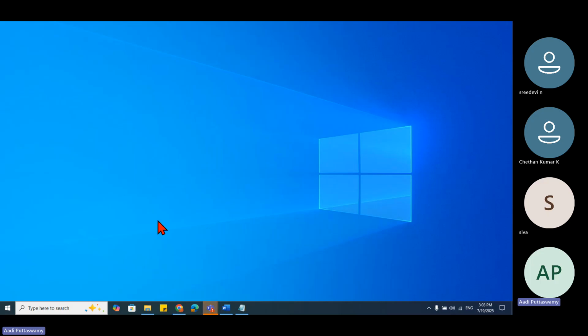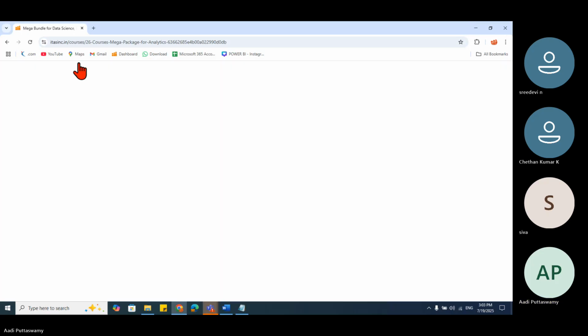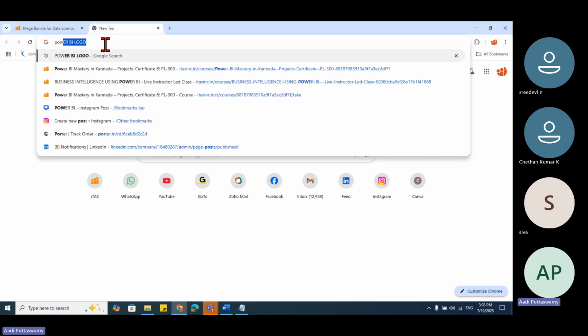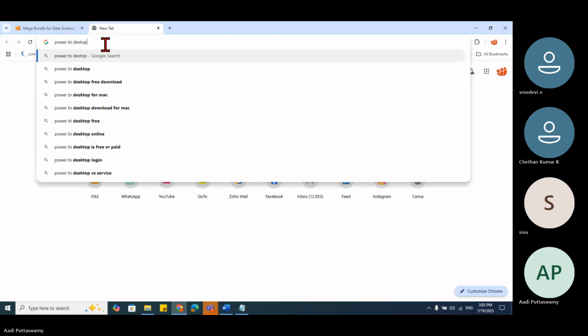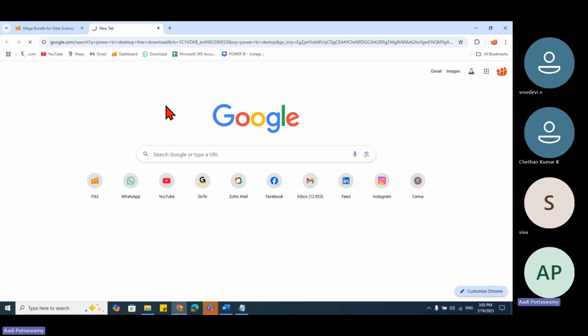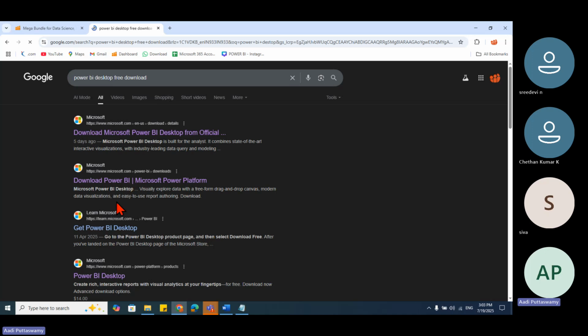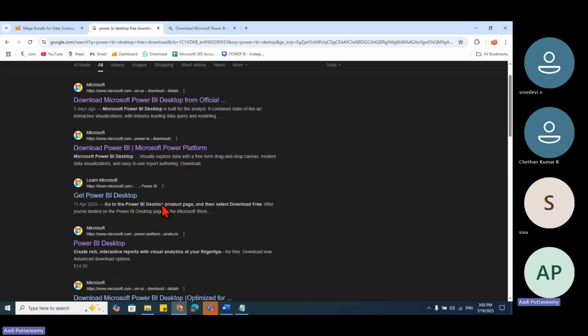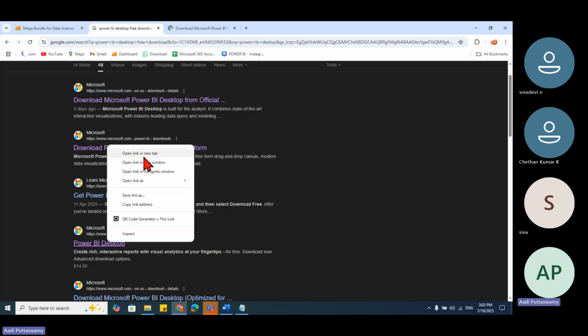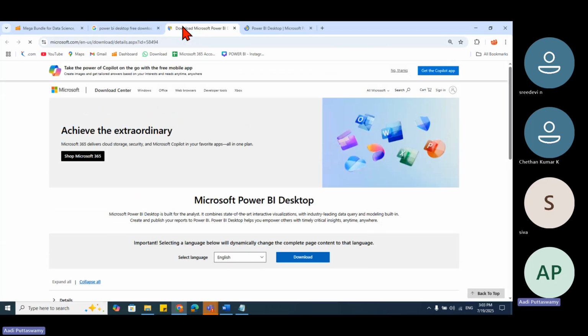Let me show you how you can install it and what version I can install. If you want to install Power BI, let me go here. Okay, let's say Power BI desktop download. There are so many links. I'll just try to open the right one. Okay, I always get confused. Okay, the right one is this. Can you see this? We have this Microsoft Power BI website.